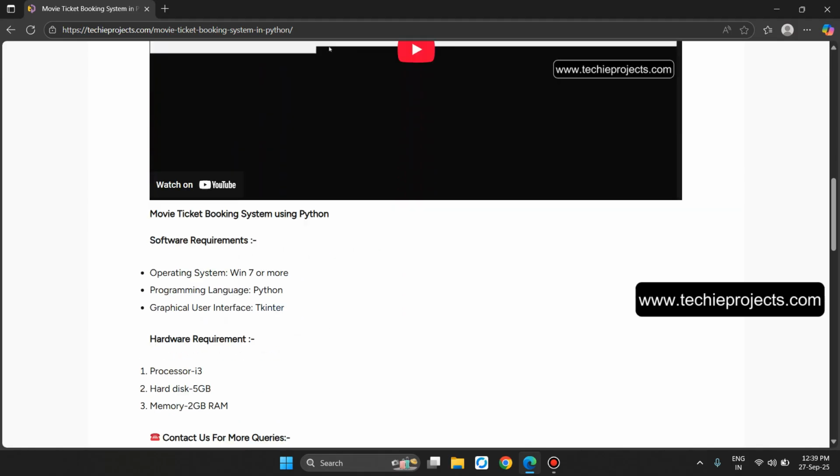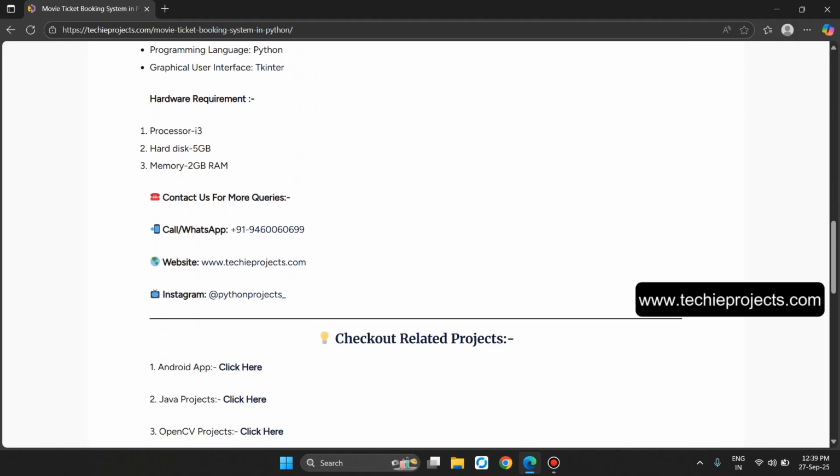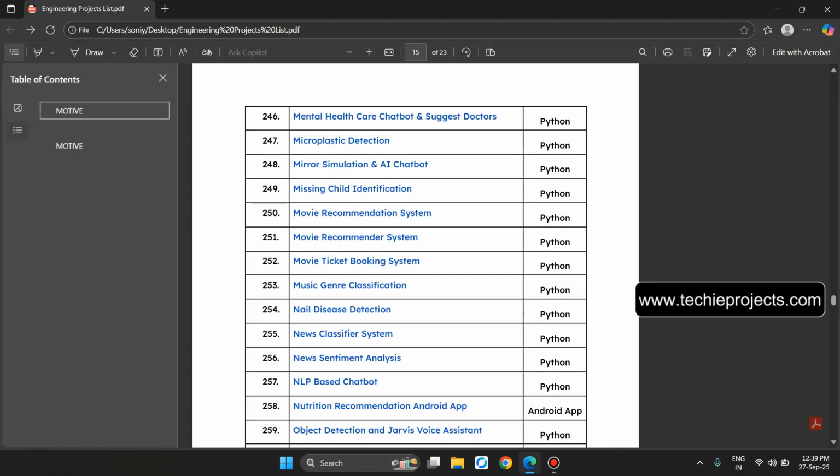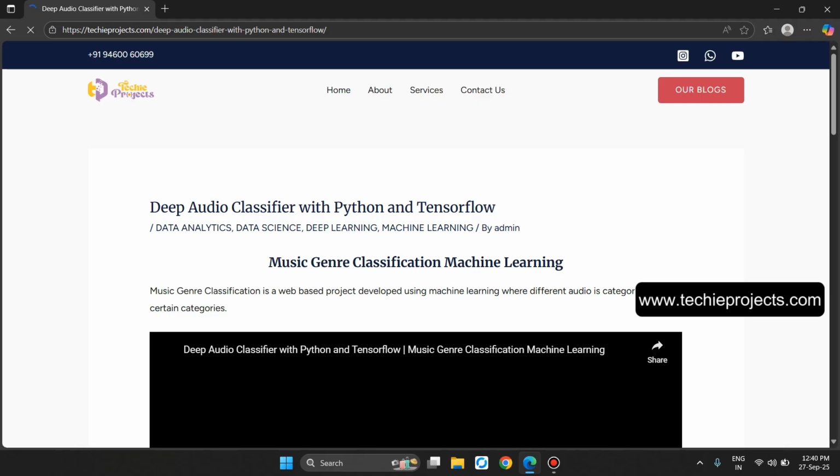This will be the YouTube video, and these are the hardware and software recommendations. Contact us for more queries and check out related projects. Now let's go back. Now the point number 253, music genre classification.